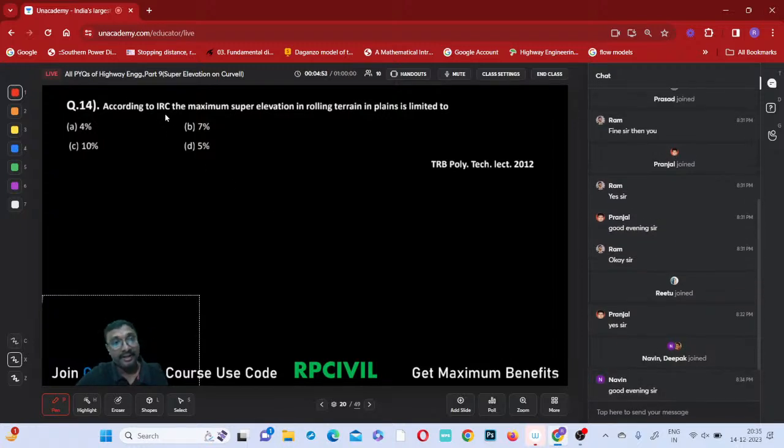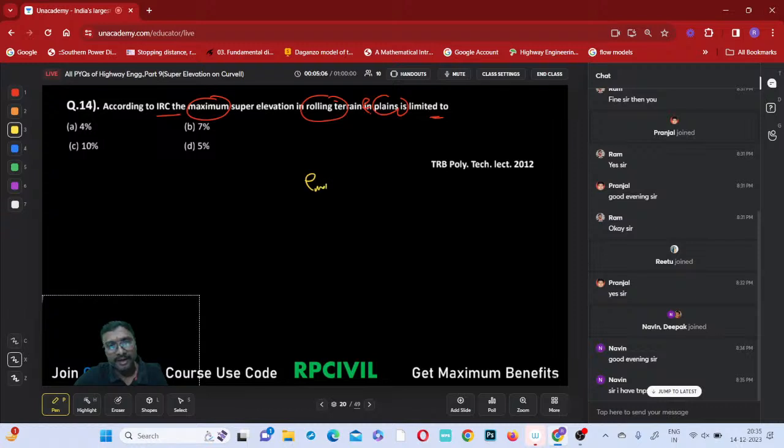According to IRC, the maximum super elevation in plain and rolling terrain is limited to what? Plain and rolling terrain, if you just observe, do you remember this e maximum?